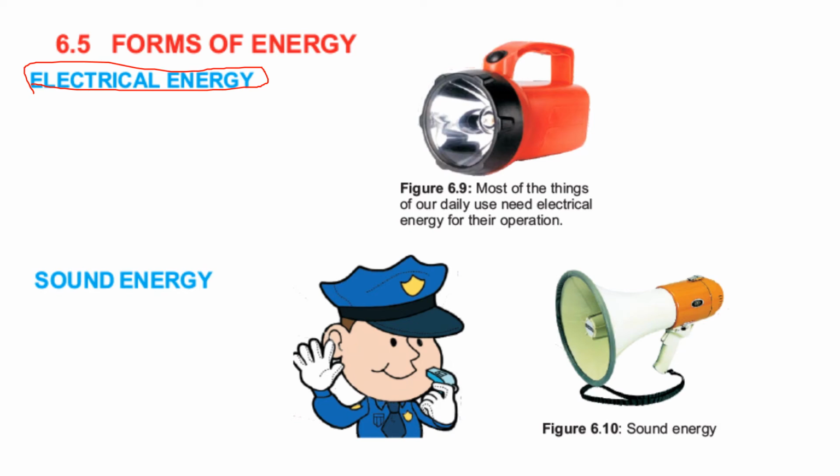We can get electrical energy from different batteries and electrical generators. Right, if you see the figure, most of the things in our daily life need electrical energy for their operation, right? So how do we get electrical energy from an electrical generator? Basically hydropower, thermal and nuclear power are the main sources by which we get electrical energy.